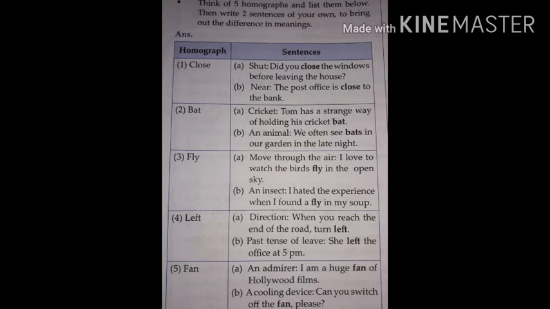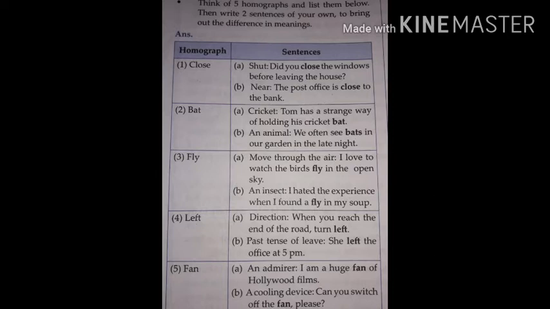Third is here, fly. Fly has 2 meanings. First meaning, move through the air. Second meaning, an insect. Now examples, move through the air. Example, I love to watch the birds fly in the open sky. Second example, an insect. I hated the experience when I found a fly in my soup.